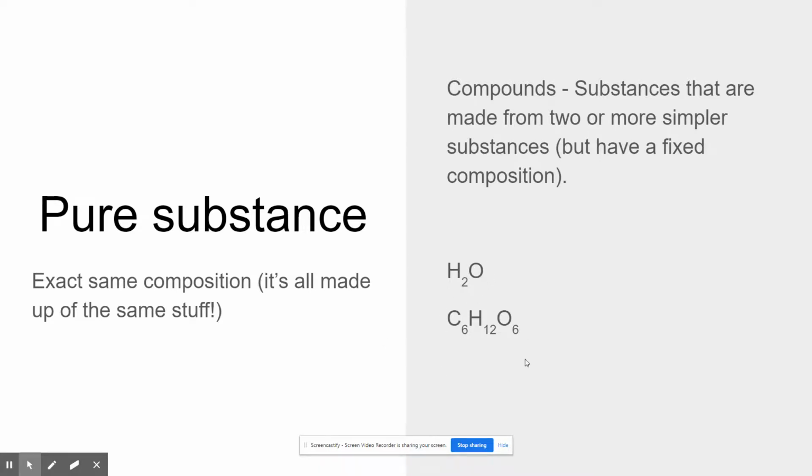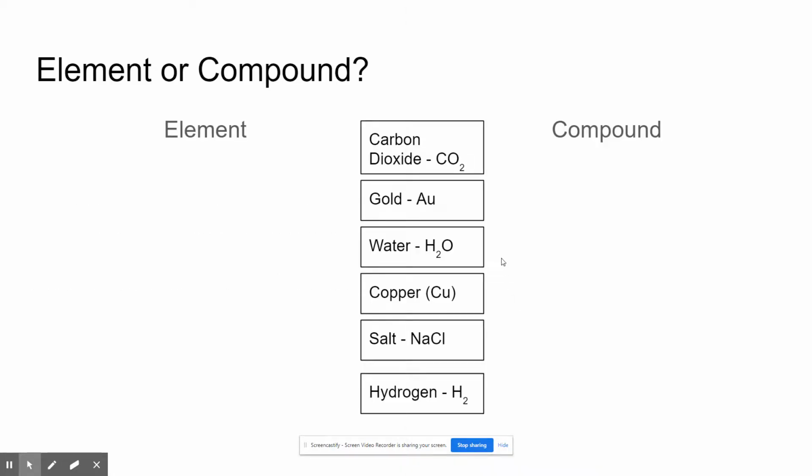Glucose, I've got 6 carbon, 12 hydrogen, 6 oxygen. It's made up of the same stuff. The reason it falls into a pure substance is because it's still made up of all the same stuff. It's a fixed ratio that will always stay the same. A compound is two or more simpler substances combined into one.